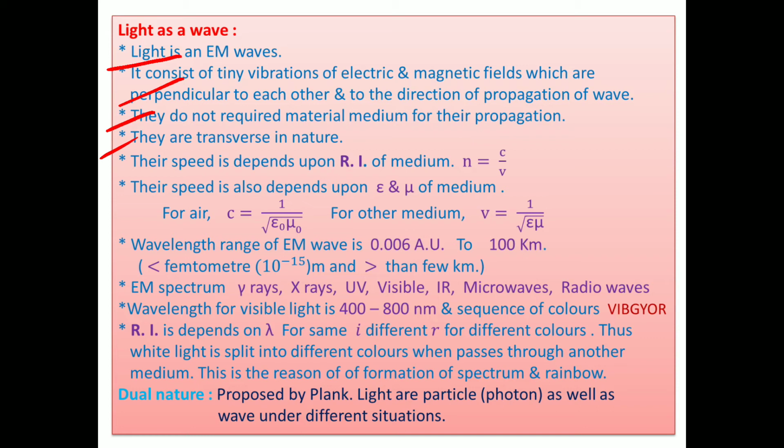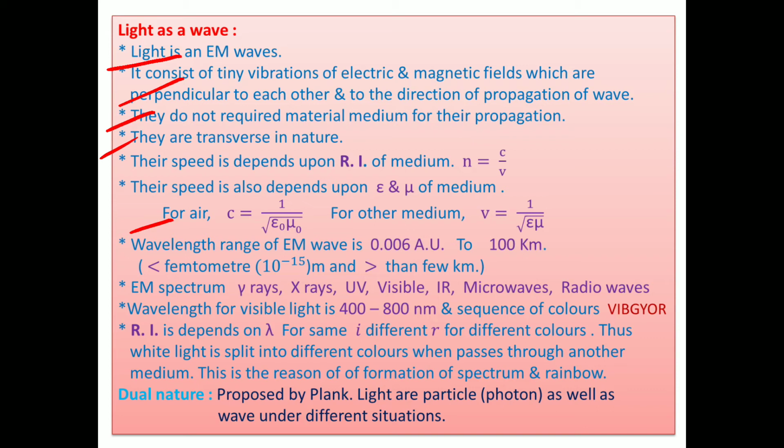The speed also depends upon the permeability and permittivity of the medium. Epsilon is the permittivity and mu is the permeability of the medium. And it is related, for air, as c equal to 1 upon square root of epsilon naught mu naught. If we put the values of epsilon naught and mu naught, how much are they?